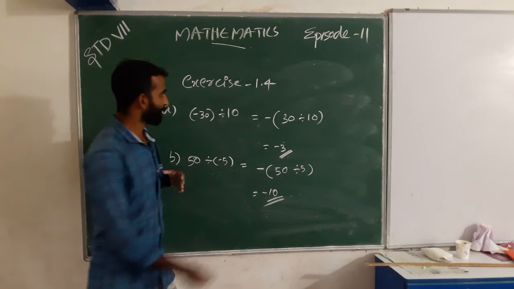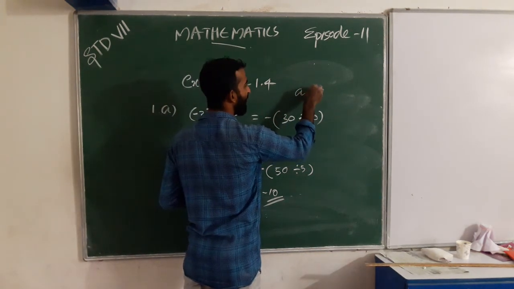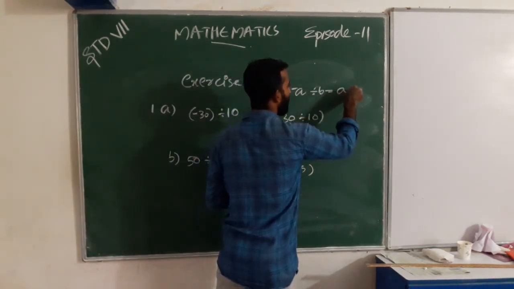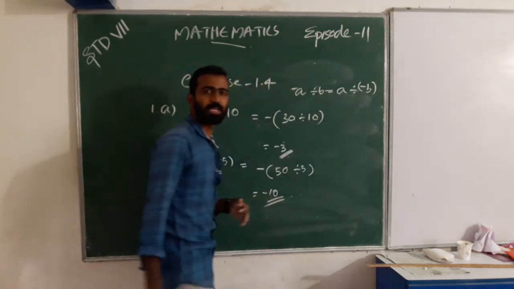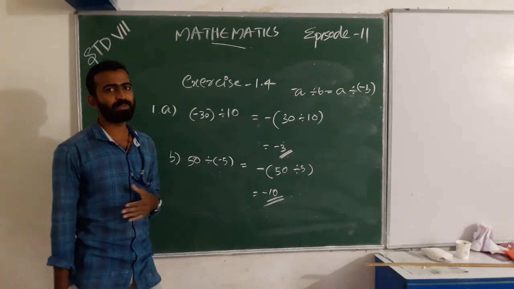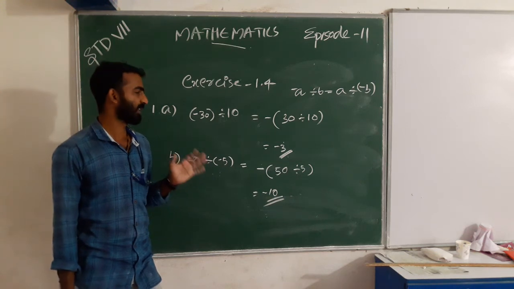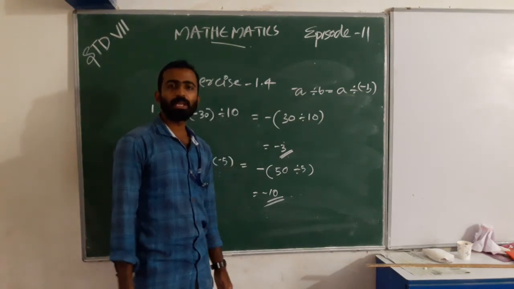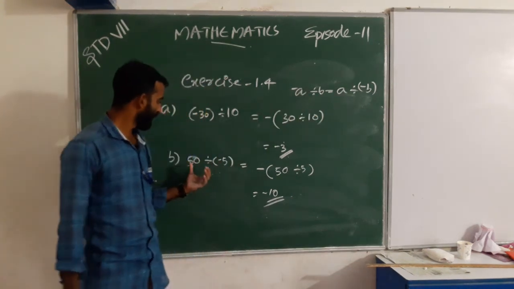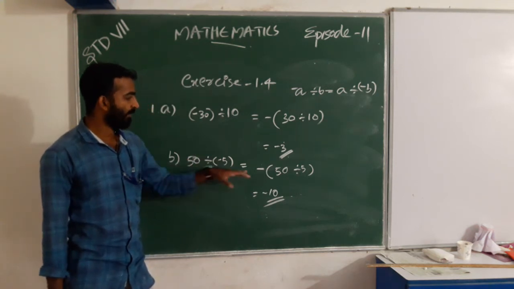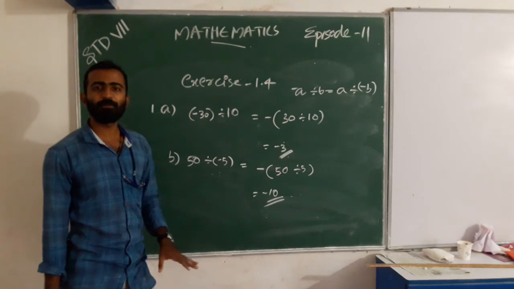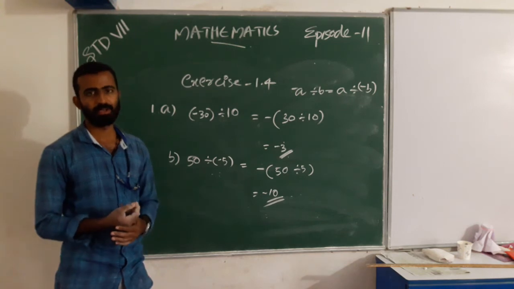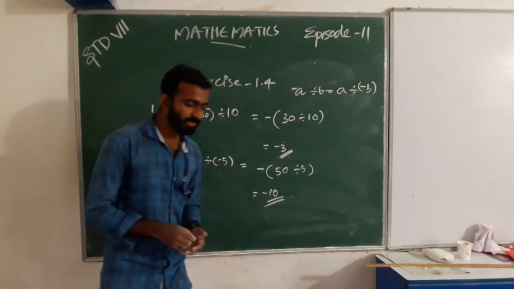We know by property that negative a divided by b equals a divided by negative b. We studied this in the previous class. So 50 divided by negative 5 we can write as negative of 50 divided by 5. That is negative 10. Okay.